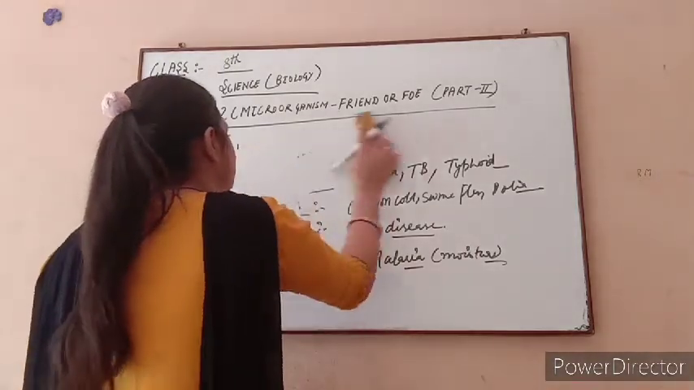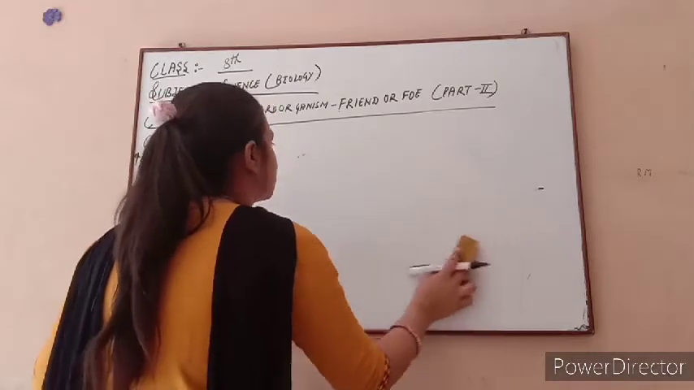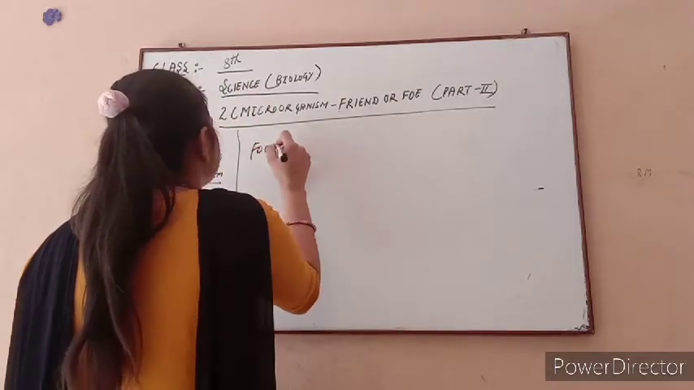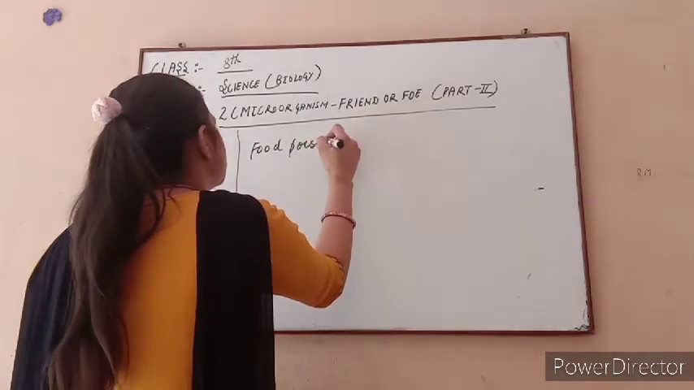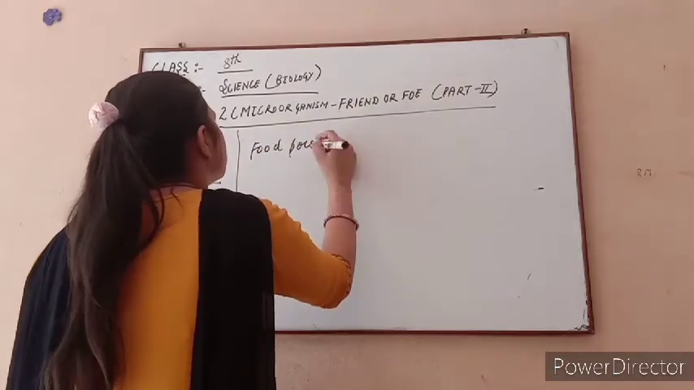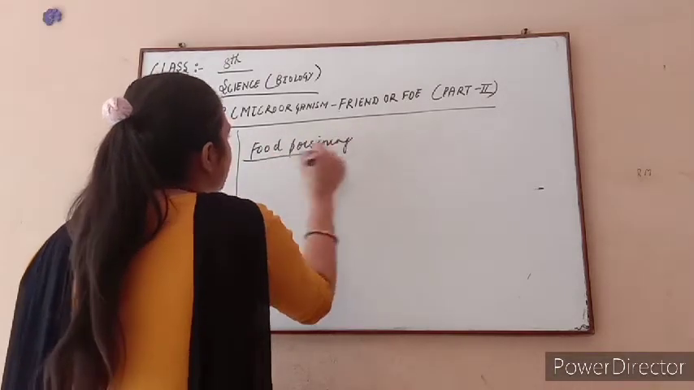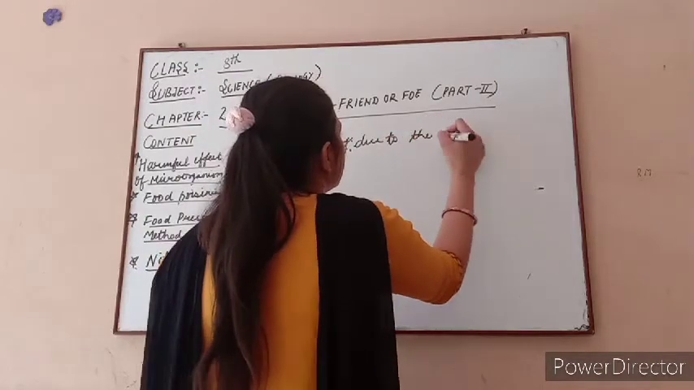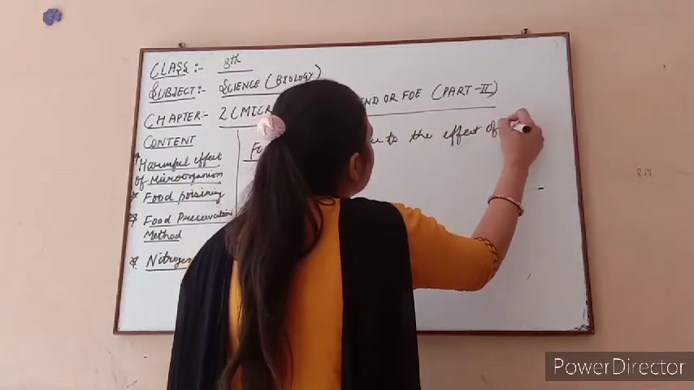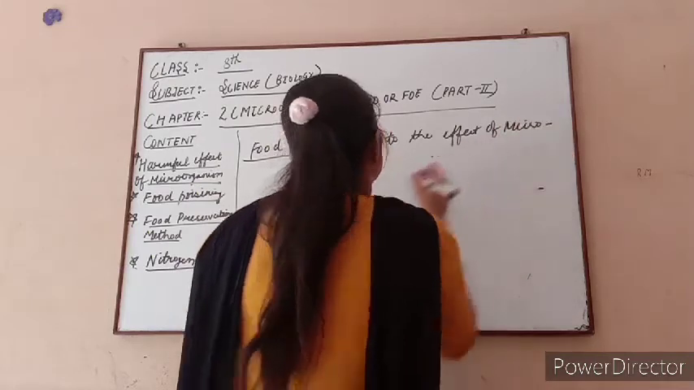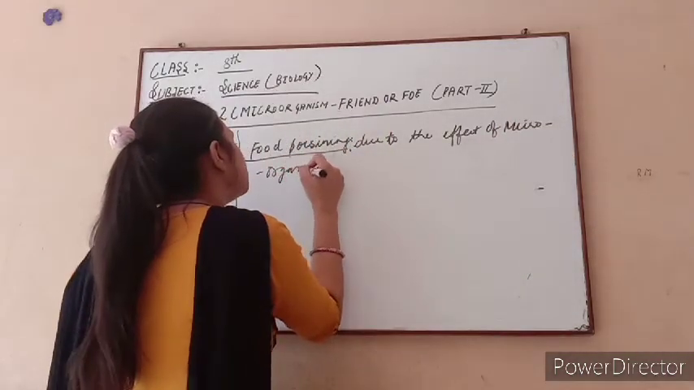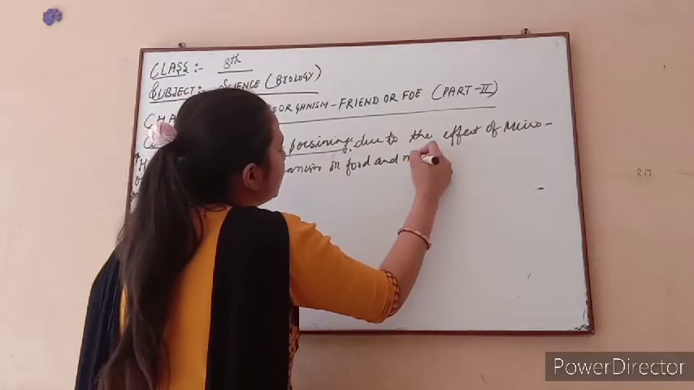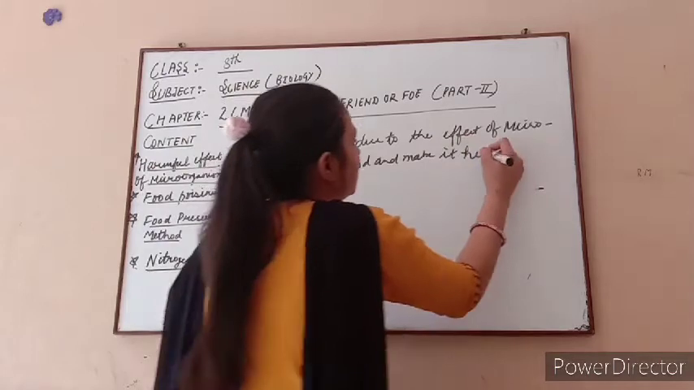And after this we discuss our next concept, that is food poisoning. What do you mean by food poisoning? It is due to the effect of microorganisms on food, and it makes it unhealthy to eat.